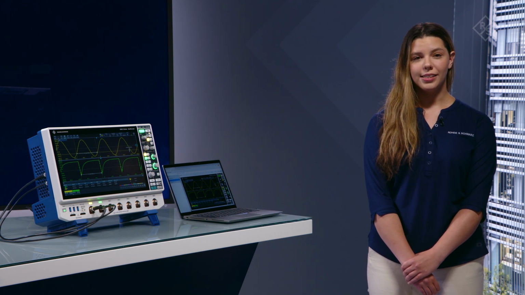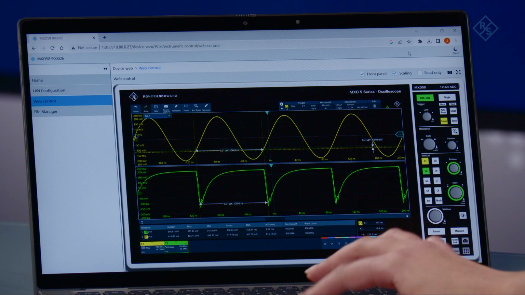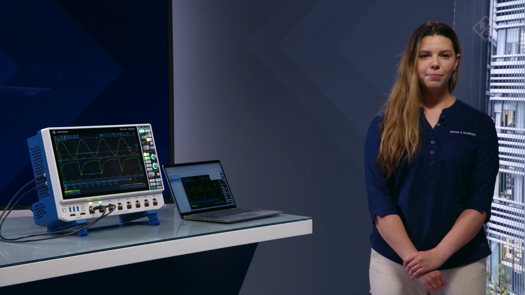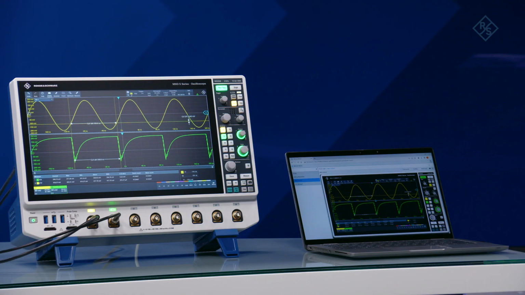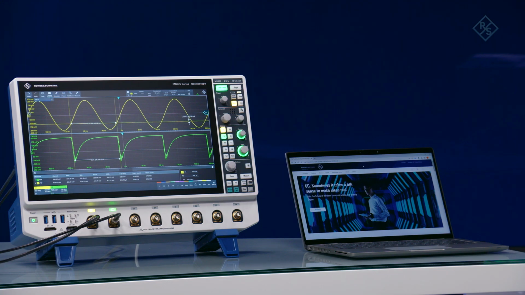Use your local PC to save screenshots and download waveforms, quick and easy, using the web interface. Cut and paste your results into your favorite documentation application. You can also use Tight VNC or other applications to see and control your scope remotely, and set up a password for security. Stay connected to your test equipment no matter where you are.